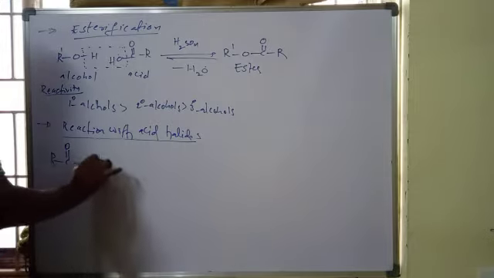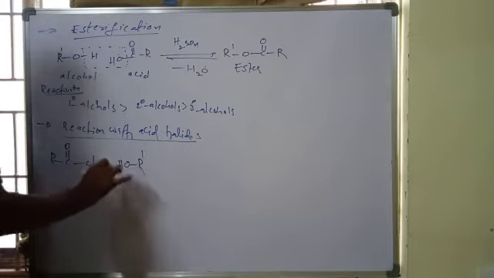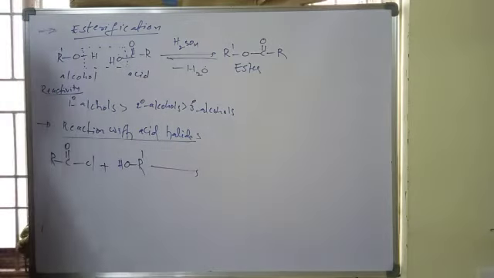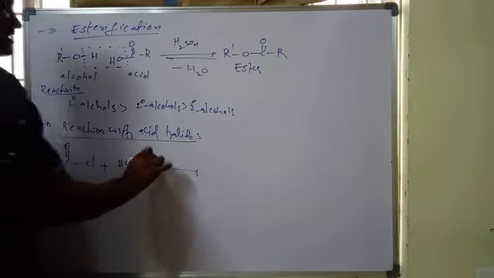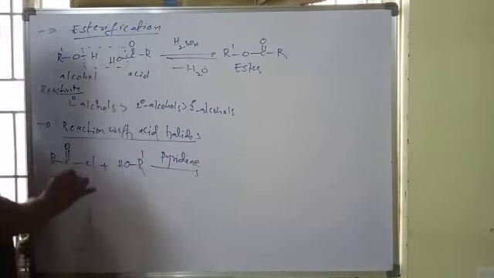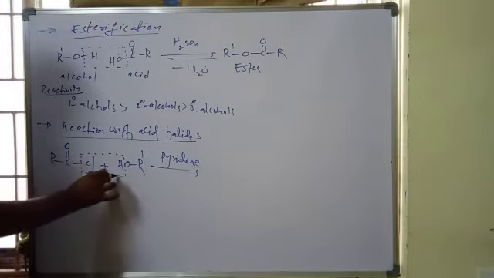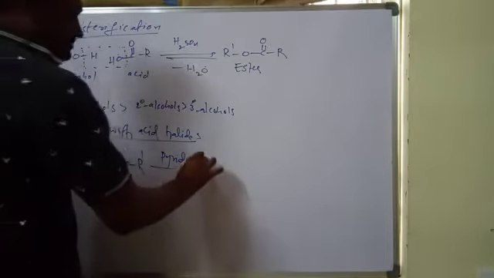When an acid halide reacts with the alcohol R dash OH, in the presence of pyridine, HCl is eliminated.